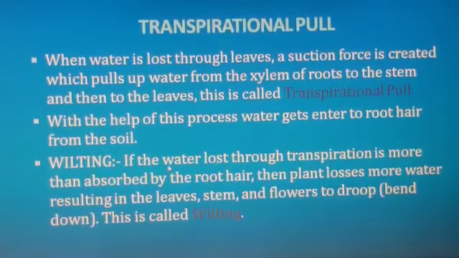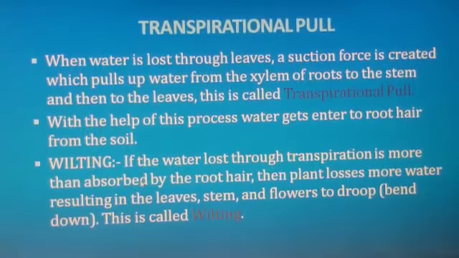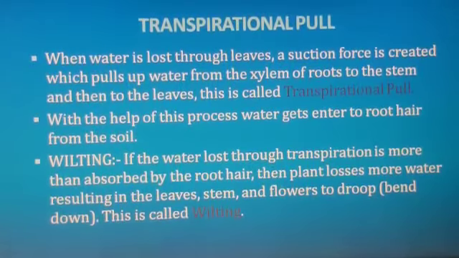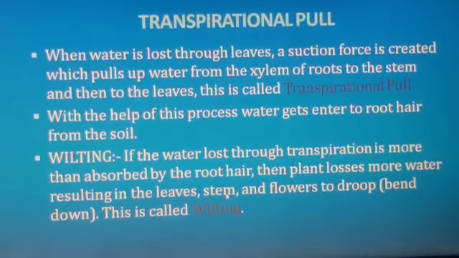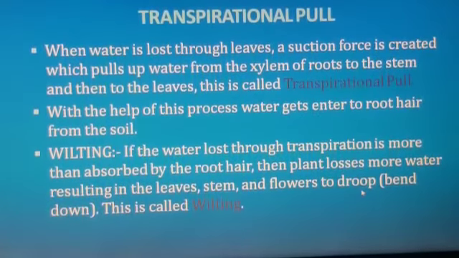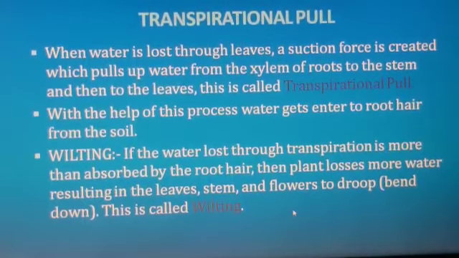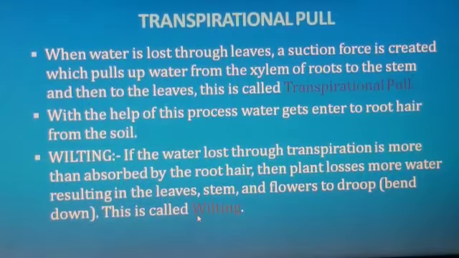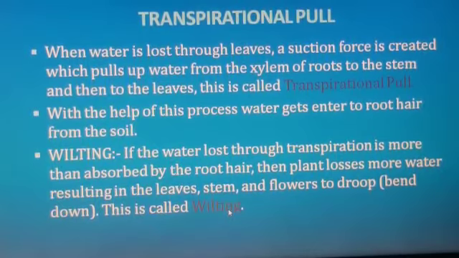Wilting. If the water lost through transpiration is more as compared to water absorbed by the root hair, then the plant loses more water, resulting in leaves, stem and flowers drooping. Means these all get bent down. Many times you have seen in your life that leaves, stem and flowers get bent. This situation is called wilting.